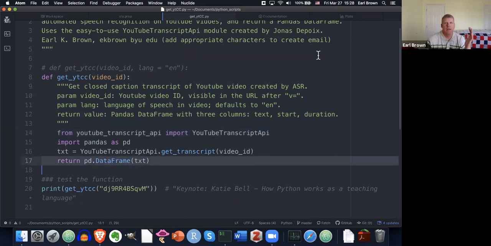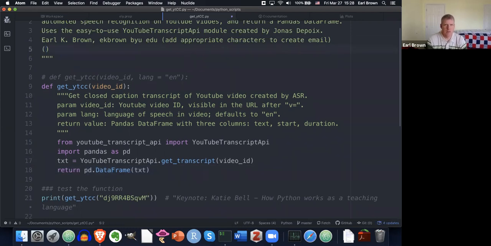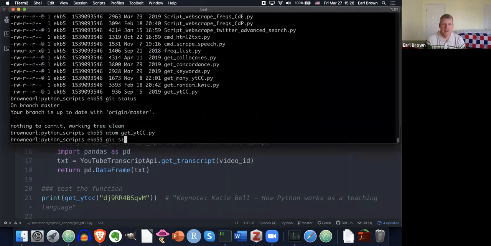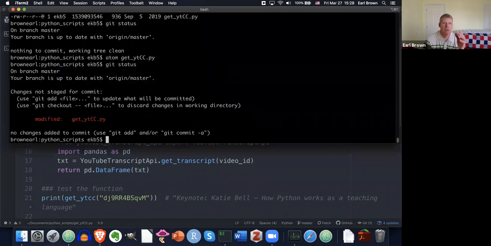Let me just make a simple edit here. I'll just do something like that. I'll just do copyright 2020. That's the only edit I'm going to make. I'm going to save my work. So now if I look over here and I say git, what's the status of this repository? It's going to say, hey, there's been a modification from the last time you committed a snapshot of this repository. There's been a change here with get_ytcc.py.